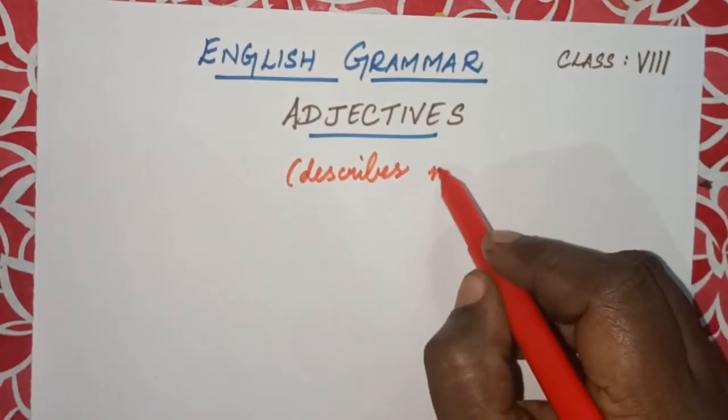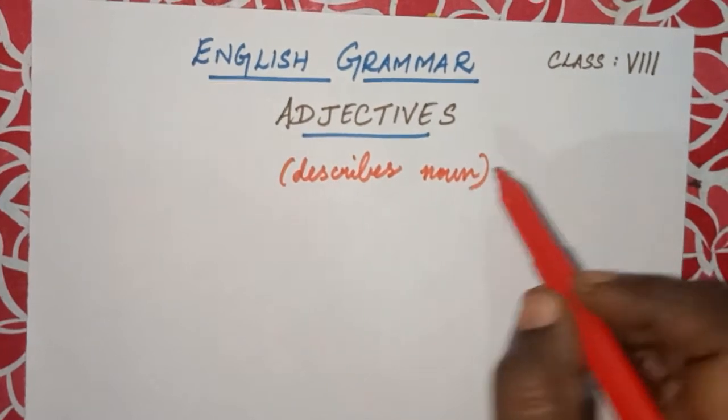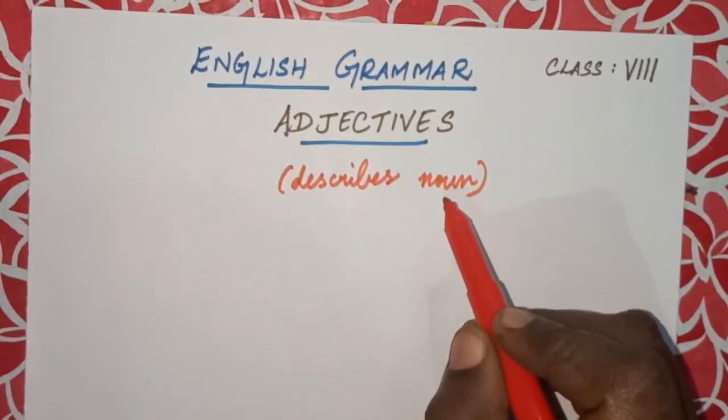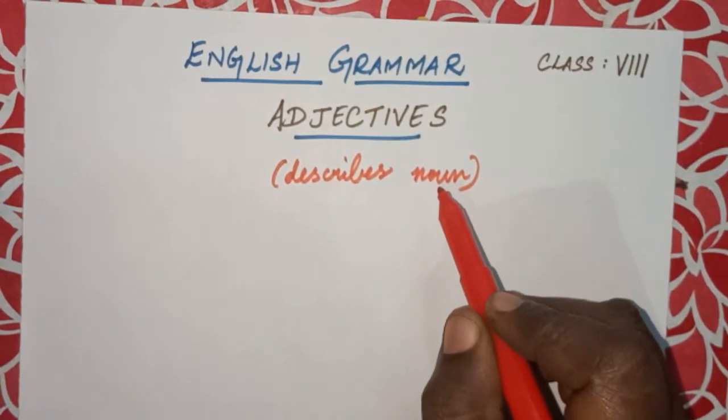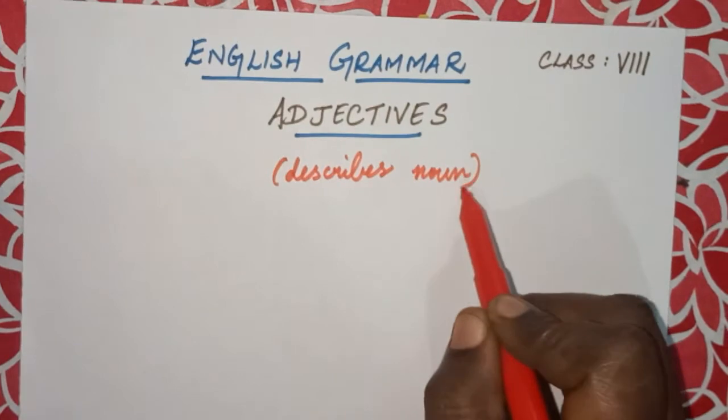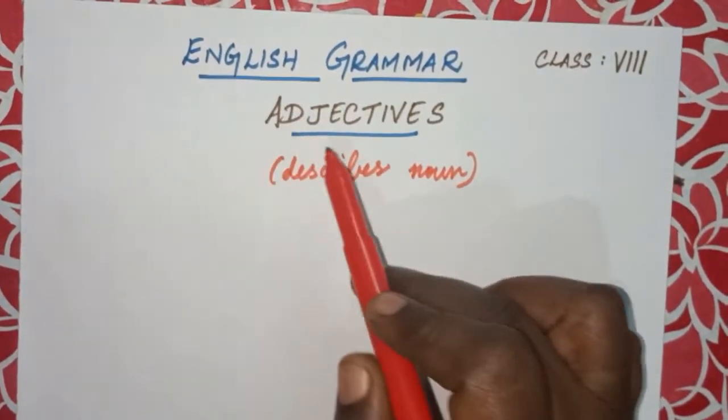So what is a noun? Noun is the naming word. It can be the name of a person, name of a place, name of a thing or name of an animal. So describing this noun are the adjectives.